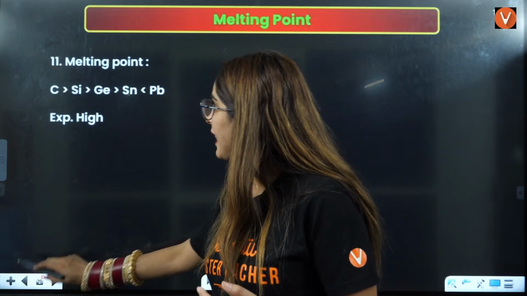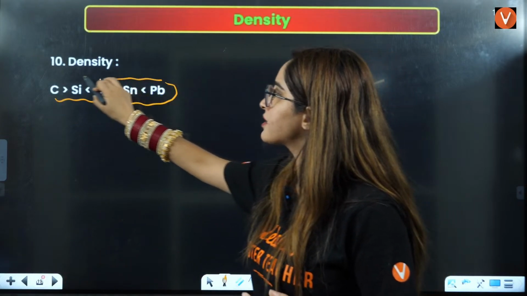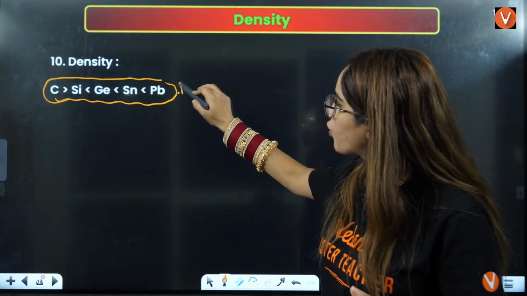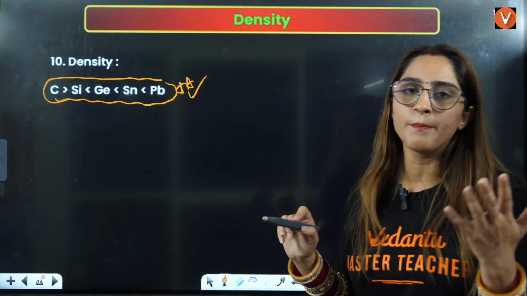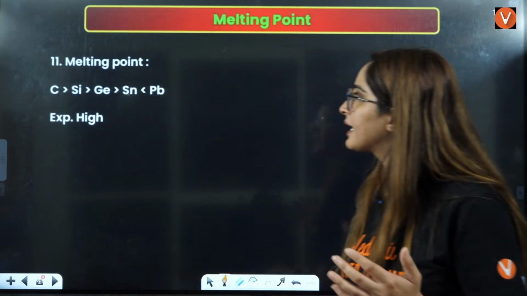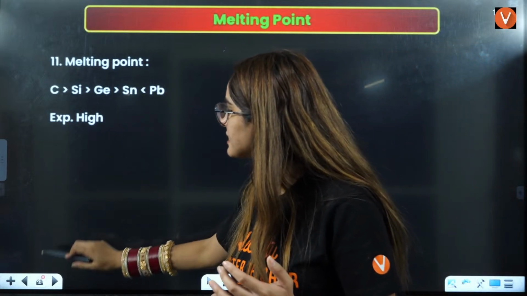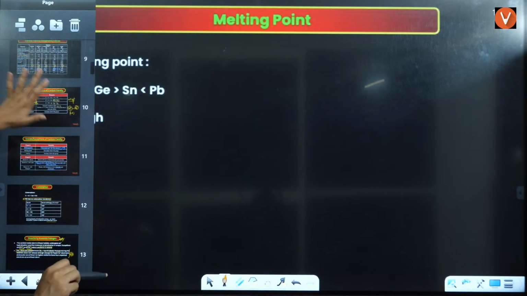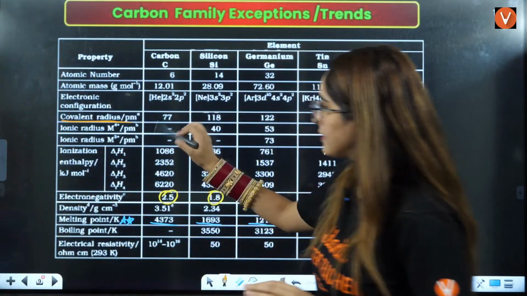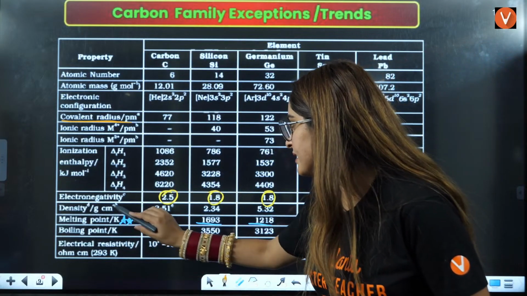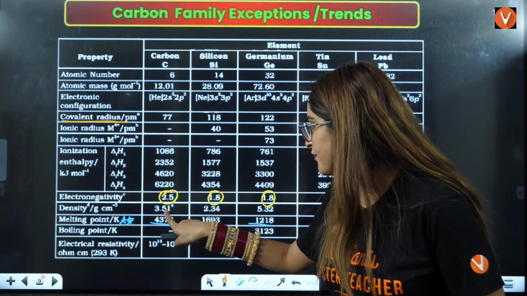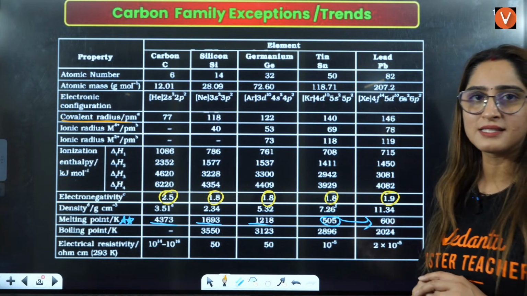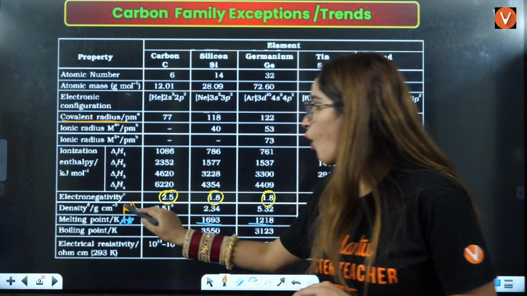Okay. Now, density also is very important. That also plays a very important role here. This trend, very rarely they will ask you, but you should know that density in carbon family compounds does not follow a simple direct order. If you see density here, I'll show you the order here only, right? What you can see, first it is decreasing, then it is increasing, then increasing, then increasing, right? That is the order of density over here.